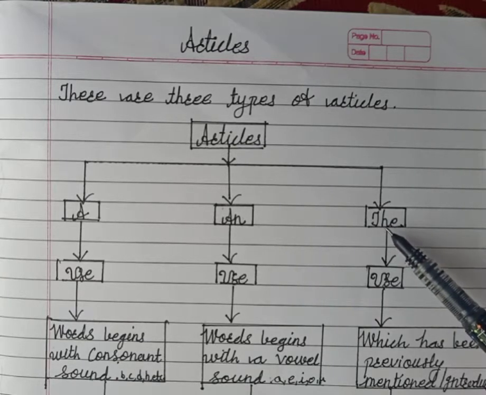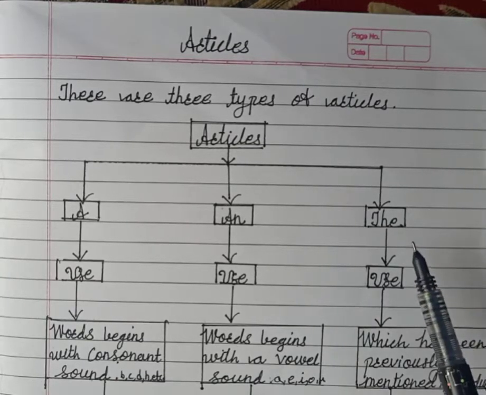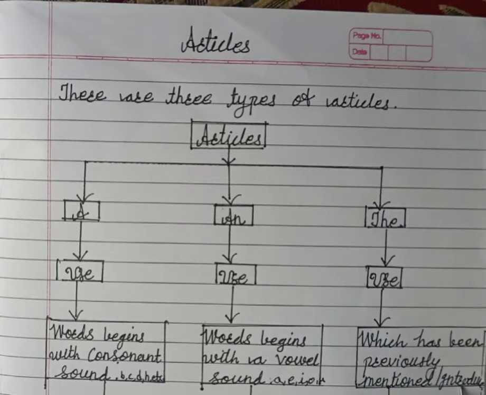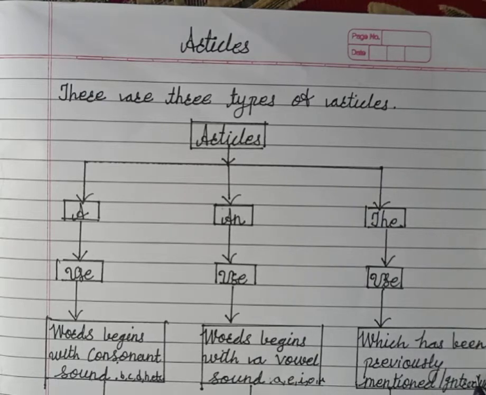Now let's learn about the article the. We use the article the before words that have been previously mentioned or introduced. For example, give me the mobile. I have used the article the. It means I am talking about a particular mobile which is familiar to me and to the other person.